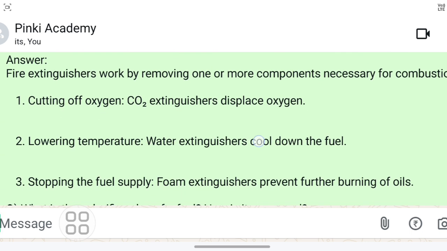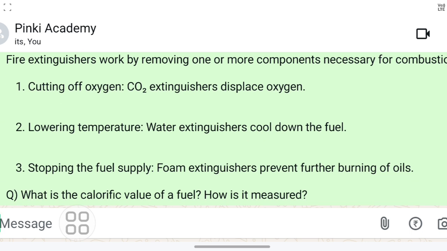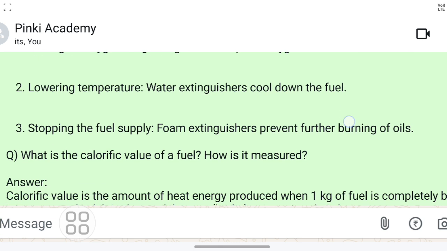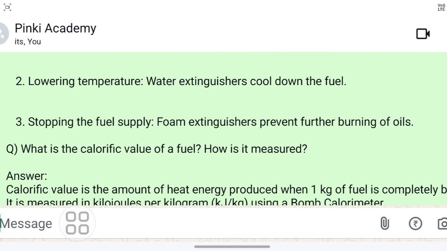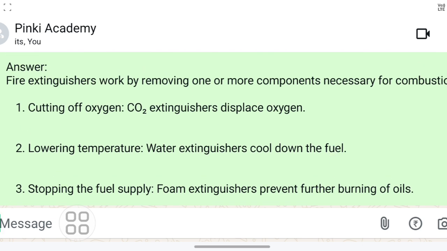How do fire extinguishers work? Fire extinguishers work by removing one or more components necessary for combustion. First, cutting off oxygen: CO2 extinguishers displace oxygen. Then, lowering temperature: water extinguishers cool down the fuel. When the fuel gets cooled down, it needs a higher ignition temperature, so the fire dies down.